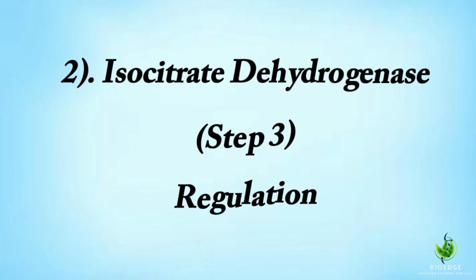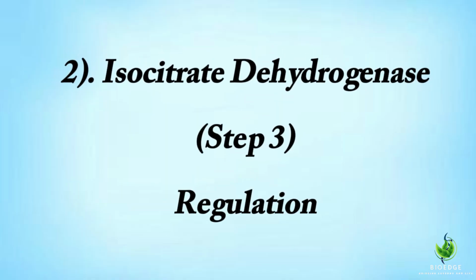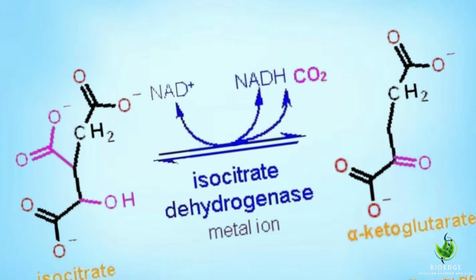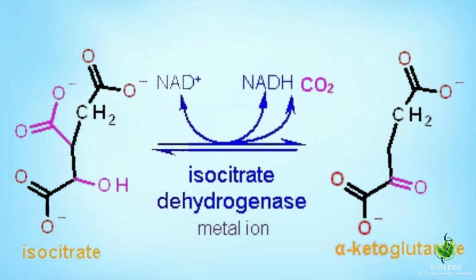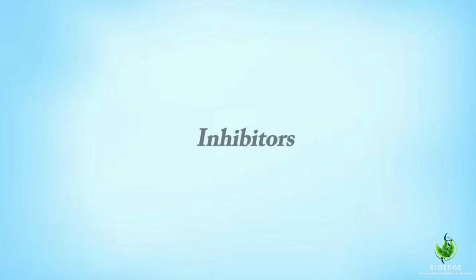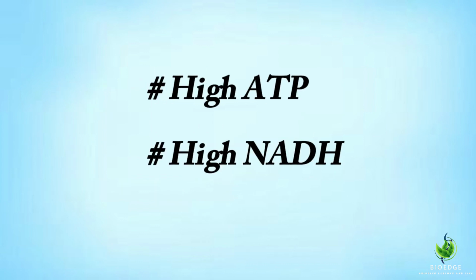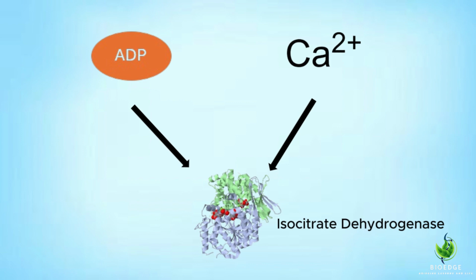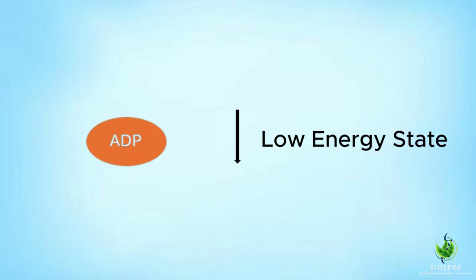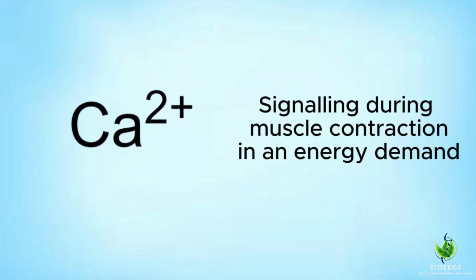2. Isocitrate dehydrogenase. Step 3. Regulation. This enzyme catalyzes the oxidative decarboxylation of isocitrate to alpha-ketoglutarate, producing NADH and releasing CO2. Inhibitors. High levels of ATP and NADH inhibit isocitrate dehydrogenase, signaling that the cell has sufficient energy. Activators. ADP and Ca2+ activate isocitrate dehydrogenase. ADP indicates low energy status, while Ca2+ is involved in signaling during muscle contraction and energy demand.